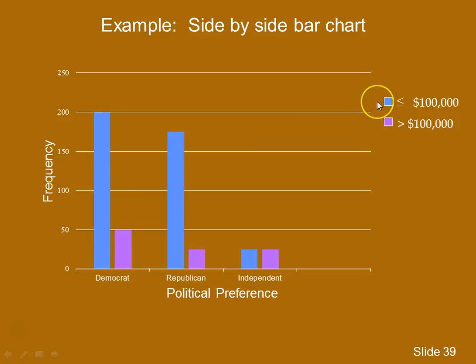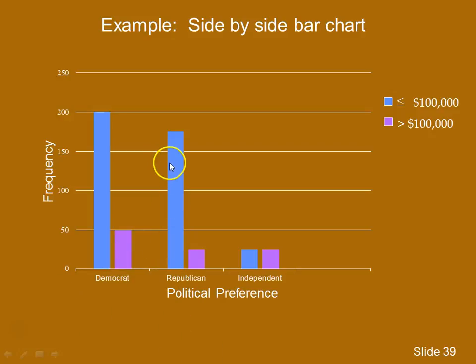The blue bars represent those people less than or equal to 100,000 in income, and the purple bars, those above 100,000. So within the Democrats, if you go back to the original data, we had 200 Democrats who had an income less than or equal to 100,000, and 50 Democrats who had an income above 100,000.